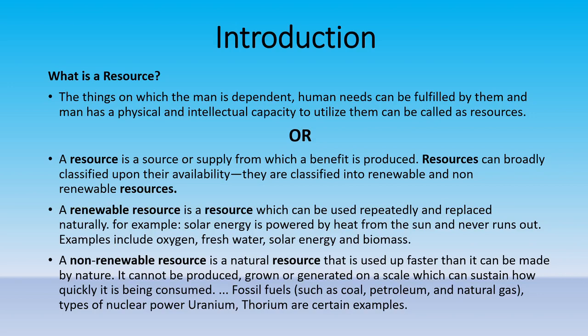So let us first of all understand what are renewable resources. The word itself is saying renewable. That means resources once exhausted can be regenerated. A resource which can be used repeatedly and replaced naturally. Yes, we have examples like solar energy, which we get from the sun. It never runs out. We also have examples like oxygen, fresh water, biomass. These are all examples of renewable resources. I hope students you are able to understand what is a renewable resource.